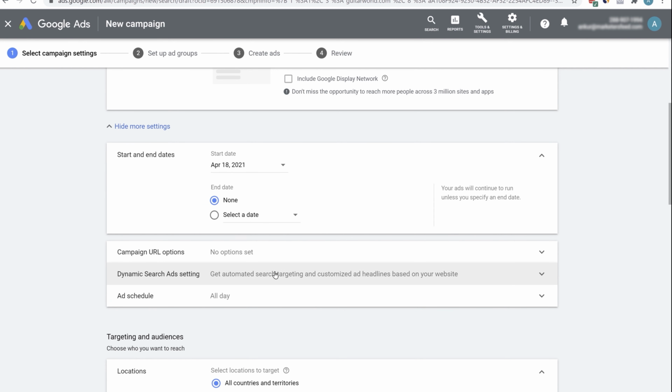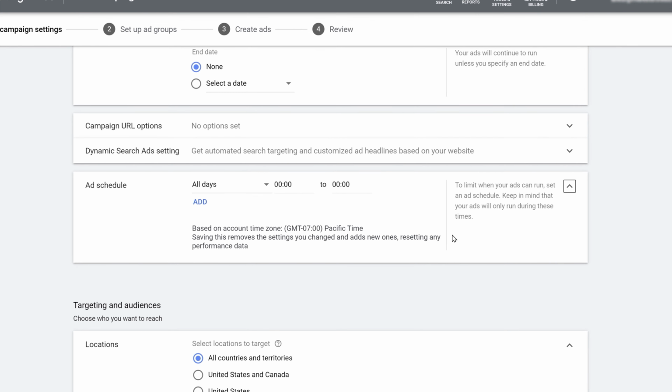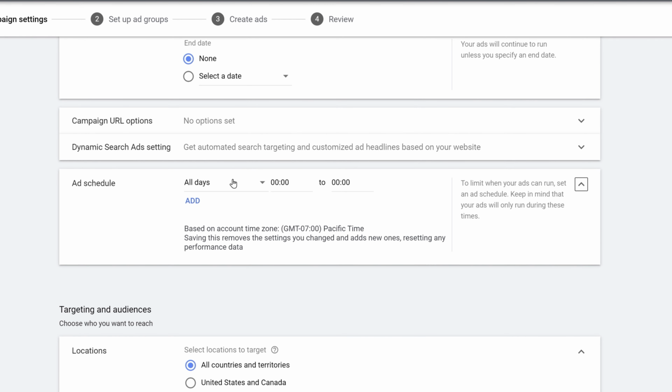Campaign URL options. Let's leave this. Dynamic search ad setting. Again, leave it. Ad schedule. This is again very important. If you want to run your ads for the entire day, that is 24 hours, then you can select all days and the entire timing. But if you want specific days or specific timing according to your time zone, then you can select that.